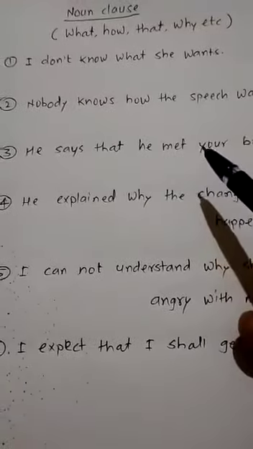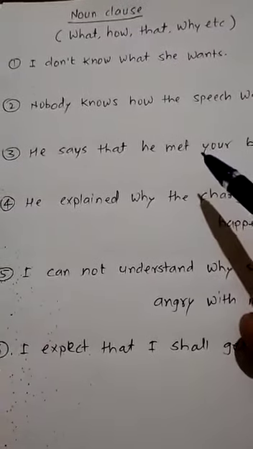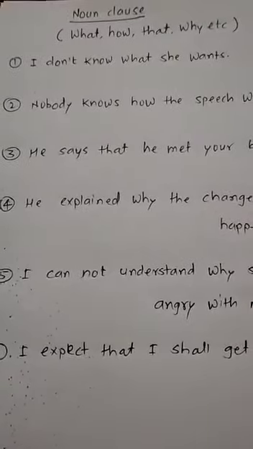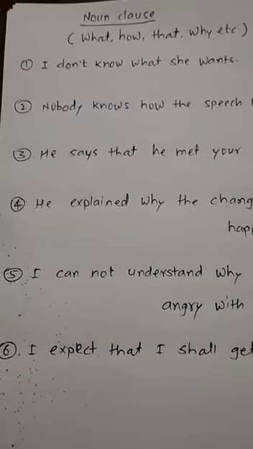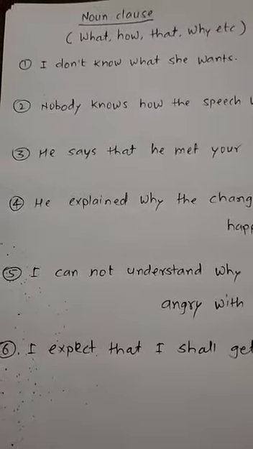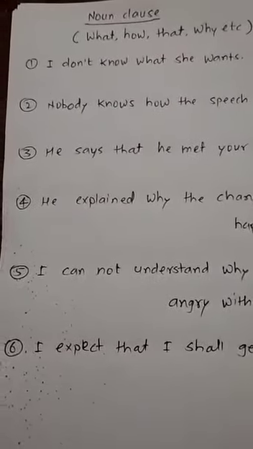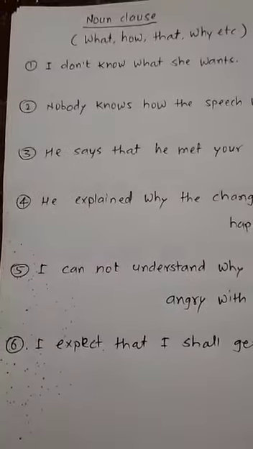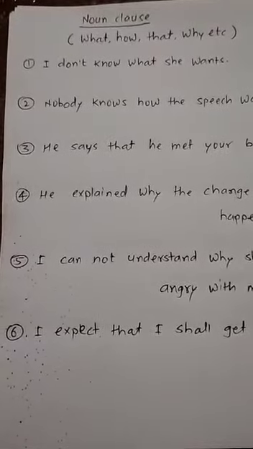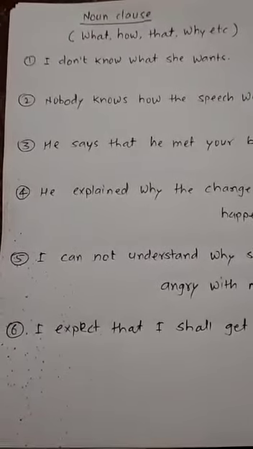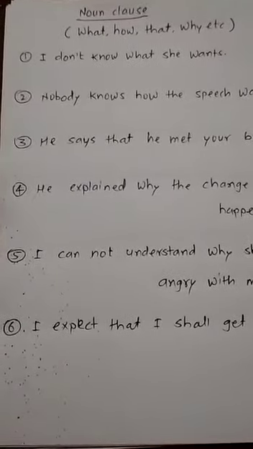So first of all, what's meant by clause? That also we studied earlier. Clause means a group of words which has one subject and one predicate. That's known as a clause. So how to identify a clause? That we have to do here. In all these examples, one is main clause and second one is subordinate clause. How it is a noun clause only, that also we have to understand.